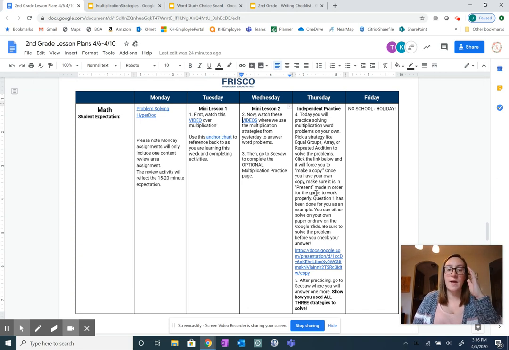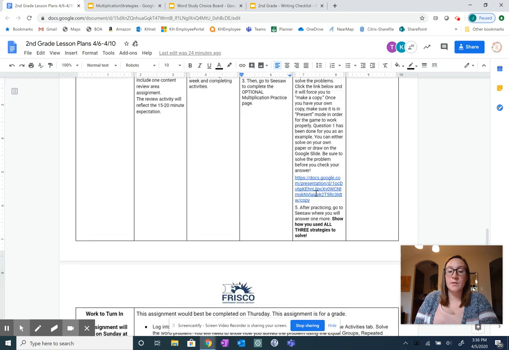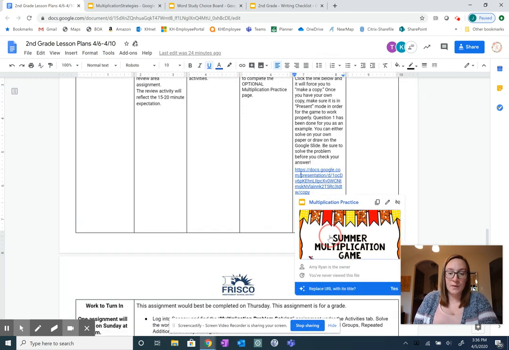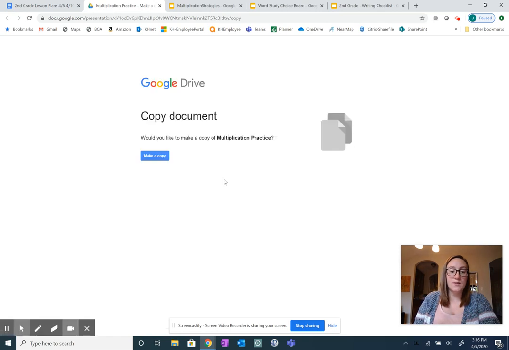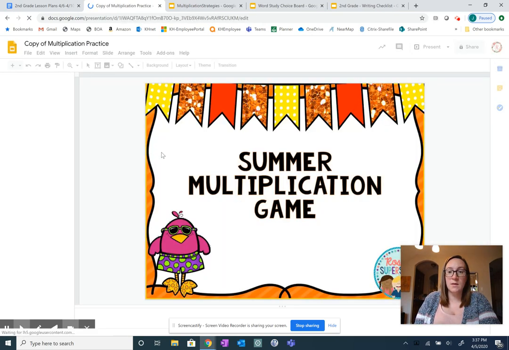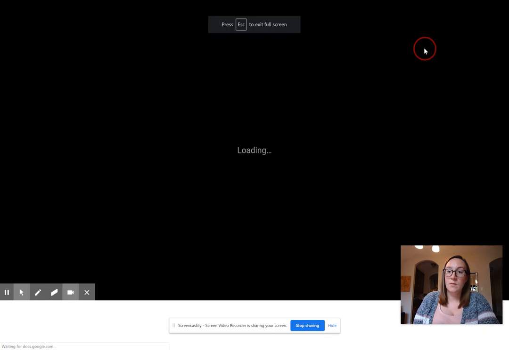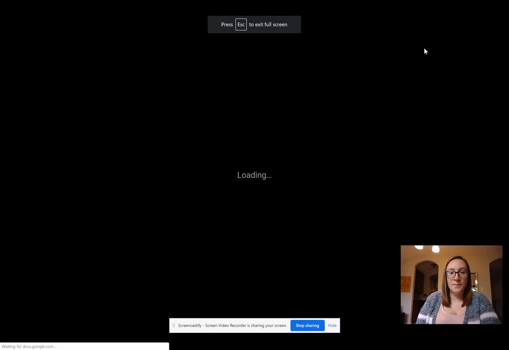On Thursday, they will have an independent practice where they're practicing multiplication word problems on their own. When you click this link, it will send them to a Google slide where they will have to make a copy. Once they make a copy, it will send them to the link. They do need to be in the present mode up top for it to work.